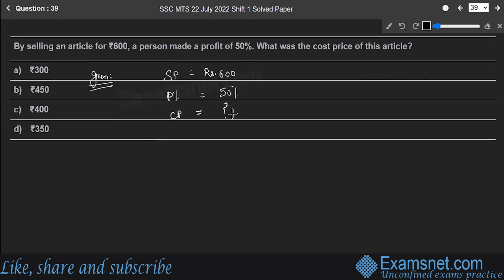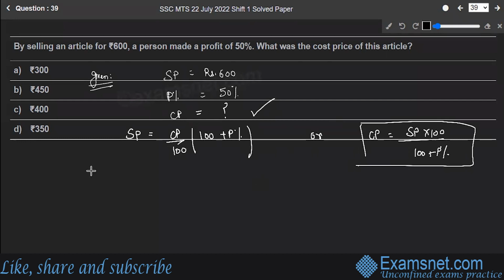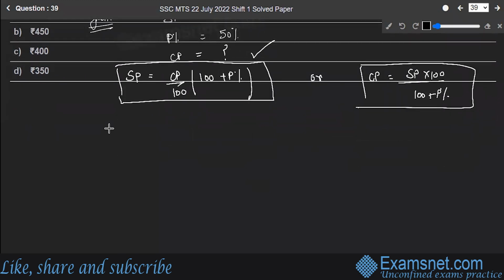Correct? You know the formula for the cost price? See, selling price is equal to cost price upon 100 into 100 plus profit percent. Or if you want to talk about the cost price, it can simply be selling price into 100 upon 100 plus profit percent. Basically, what we need to find out in the question is the cost price, so better we can pick up this formula only. Do remember these two formulas. They will be very important while solving the questions. Having the formulas always saves your time.